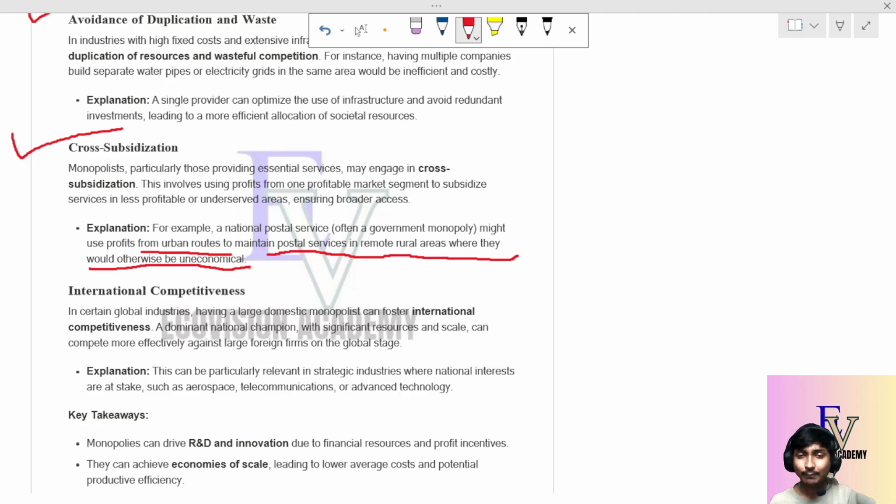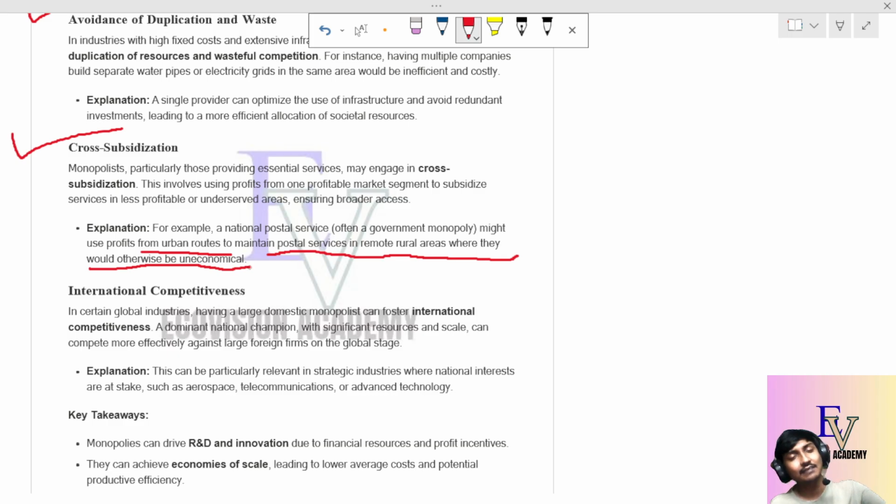It can use the profits earned from the urban places, because in urban places there is huge profit, good communication, good road condition, good water condition, and good electricity supply. All the things are good in urban places, so communication for a postal service becomes much easier than in a rural area.